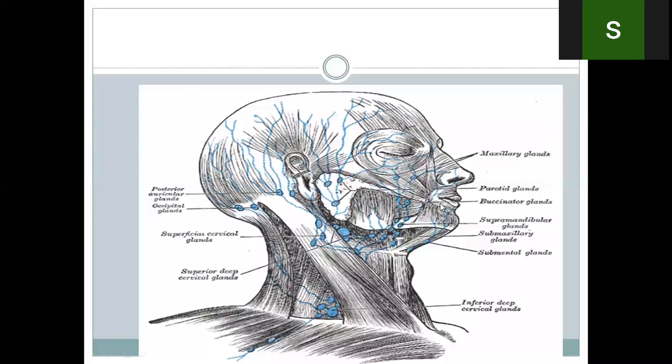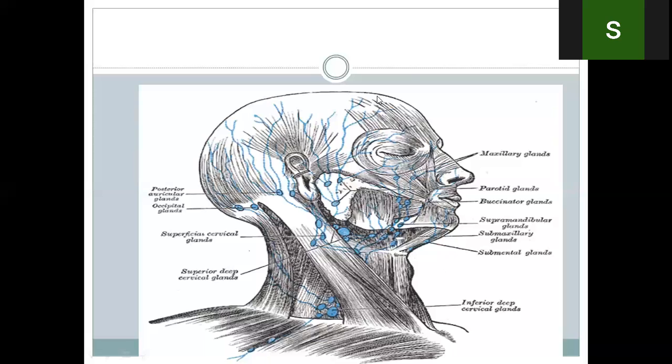Okay? So these are the superficial nodes, and other superficial nodes are the parotid nodes, which are over the parotid gland, and some are in the substance of the parotid gland. These nodes, the parotid nodes, are also called preauricular because they are in front of the auricle.